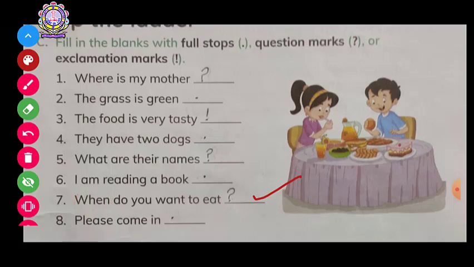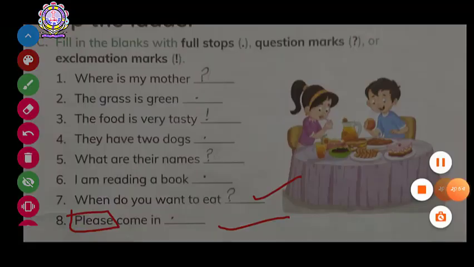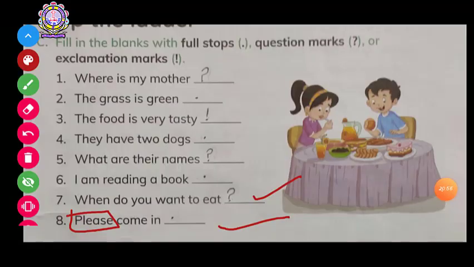Please come in. Right. So, what is it? The word please is there. It's not important that in every sentence, in every request, please will be there. Sometimes it is hidden, right? But here it is the word please, then it is a request. I hope it's clear. Yes. Now next exercise.